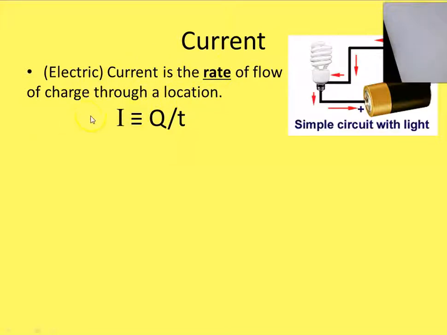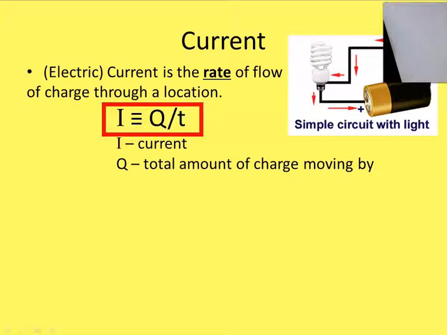This big Q is representative of all the charges moving by the location, say this spot in the wire, in a certain amount of time. So we'll measure charge in coulombs, and we'll measure the time in seconds. And three lines means this is equal by definition. We're going to use the symbol I for the current. So there's an equation: the current, by definition, is how much charge goes by in a given amount of time through some location, like a little measurer measuring how much charge goes by every second. I is the current, Q is the total amount of charge moving by, and t is the time.